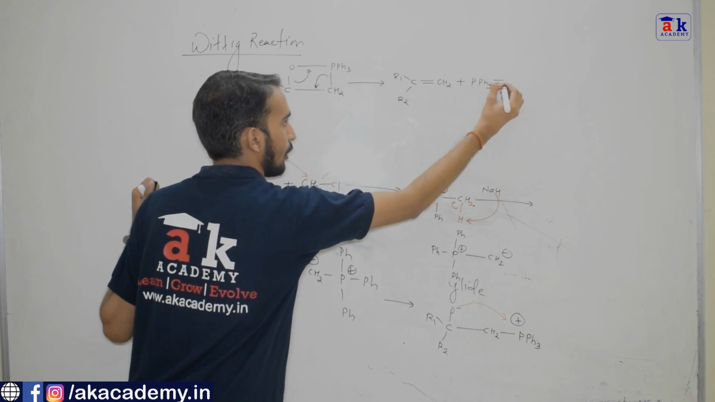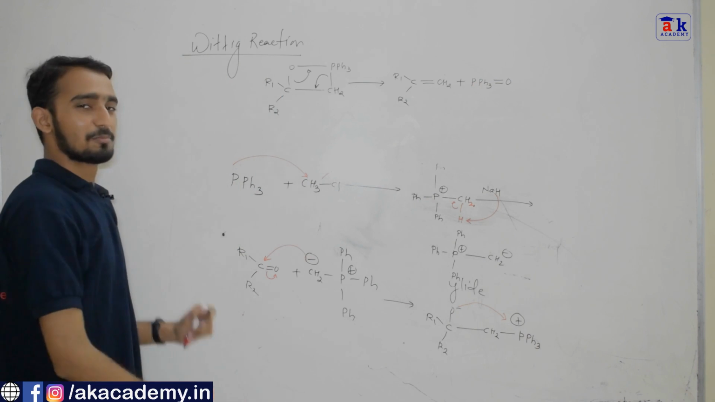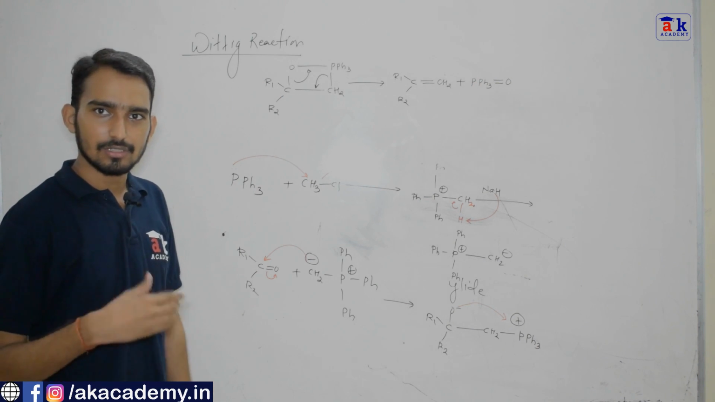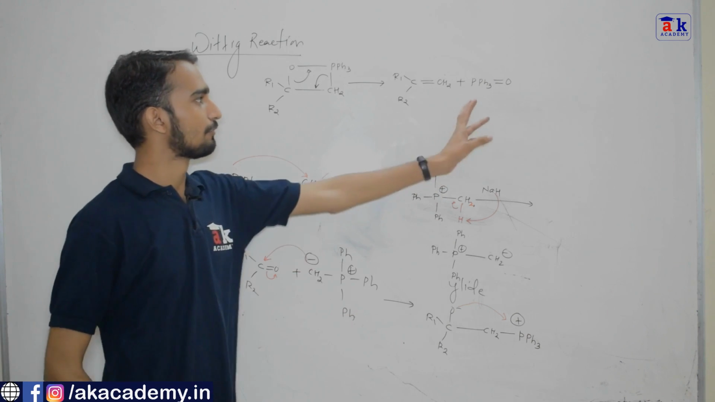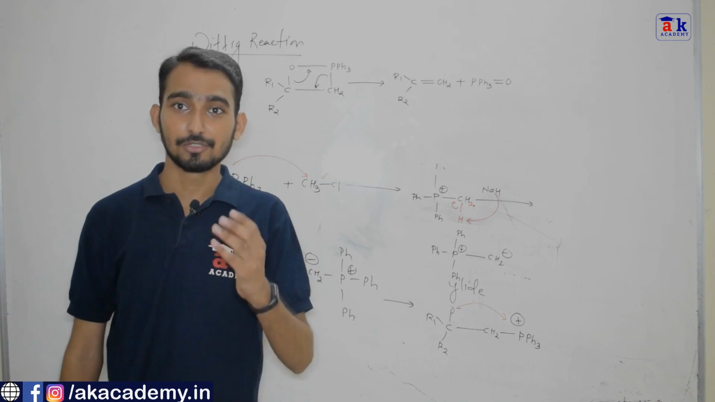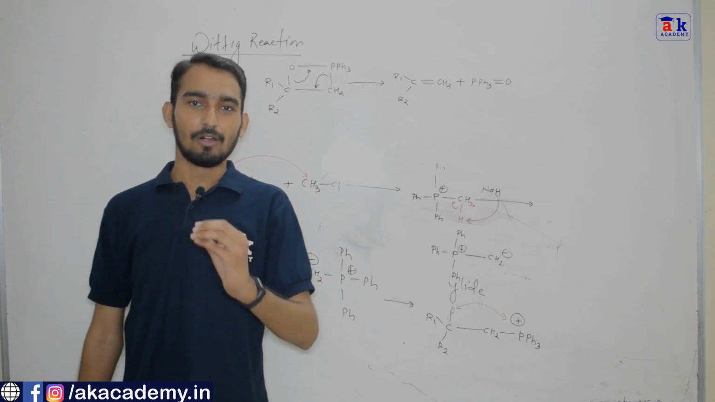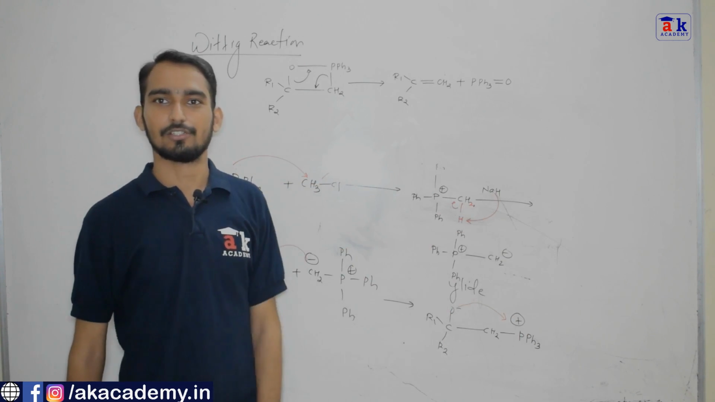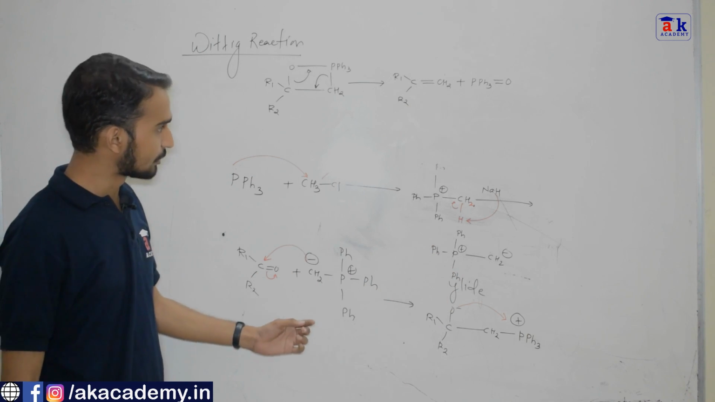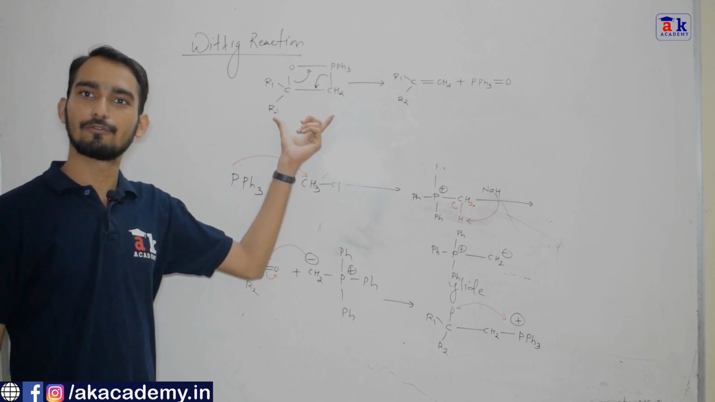PPh3, double bond O. So this is the product of this particular reaction, and the driving force of this reaction is the formation of the stable phosphorus-oxygen double bond. So the driving force of the Wittig reaction is the formation of a stable double bond of phosphorus and oxygen. This is the mechanism. This particular species is called oxaphosphetane.